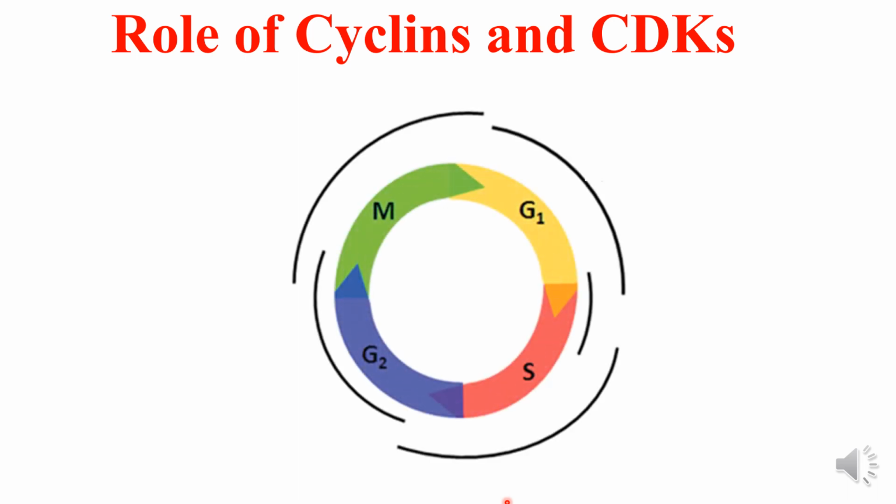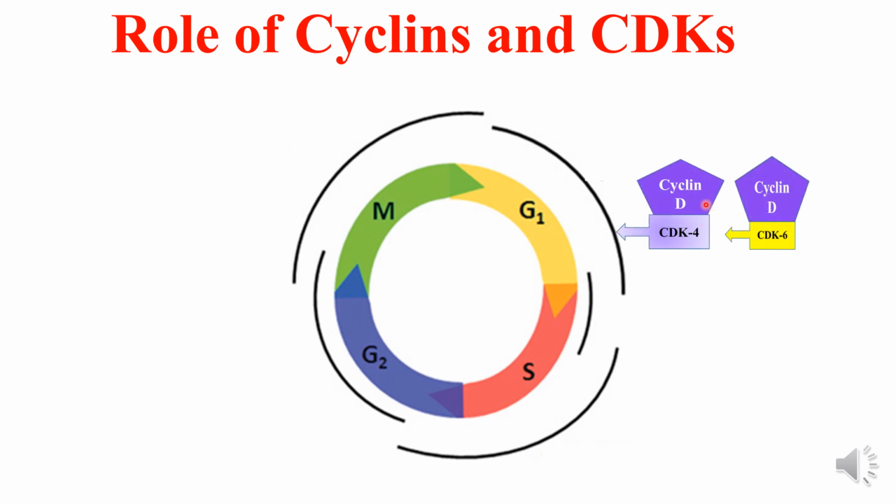Cyclins and cyclin-dependent kinases play a very important role in the regulation of the cell cycle. They are a family of proteins whose concentration increases and decreases at specific phases of the cell cycle. This is the cell cycle, and now we will see the roles of different cyclins.